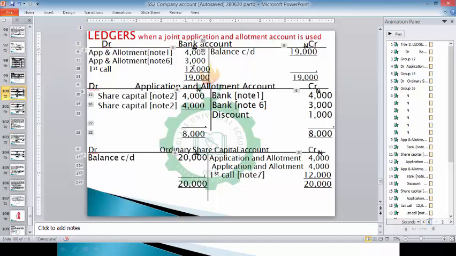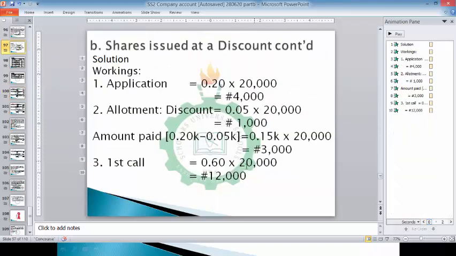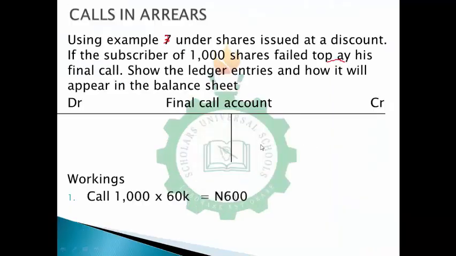For this 12,000, they said not all of them have paid. Don't forget, this 12,000 was due to 0.60 times 20,000. That was how we got this 12,000. So it is going to change from 12,000 to 0.60 times 19,000 this time around, so it will give us 11,400. So we'll calculate that.